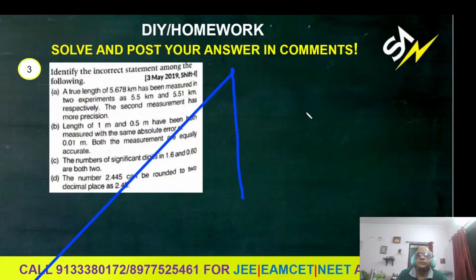This is a different question, but I can do any other question for you. For example, velocity depends on g and h. I'm doing one problem for you. V equals k g to the power a, h to the power b.